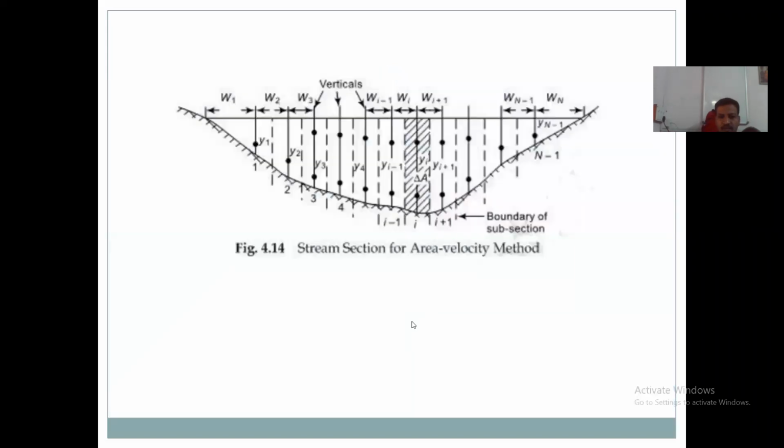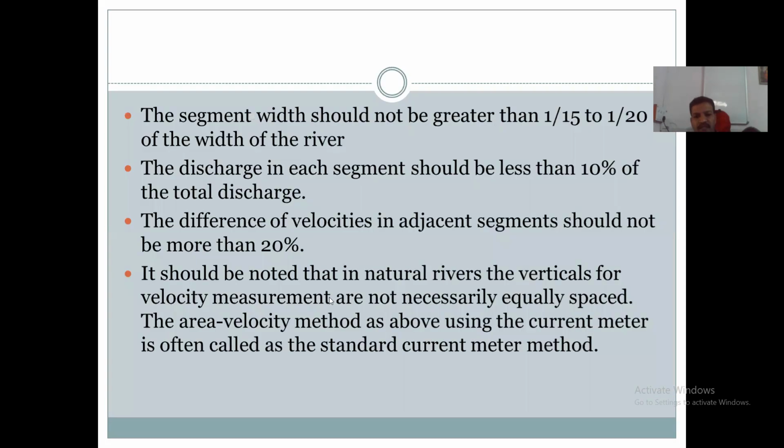Therefore, if the number of subsections is more, it will require more time for measurement of the discharge with the velocity.